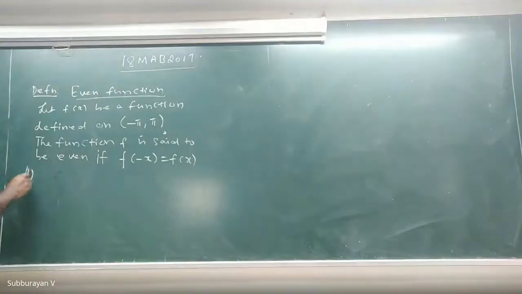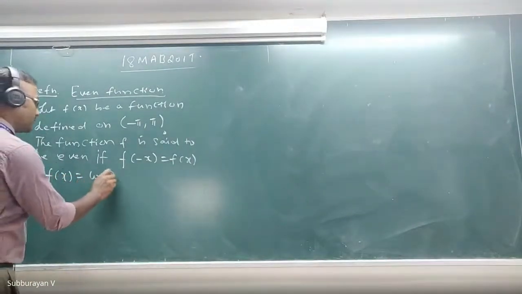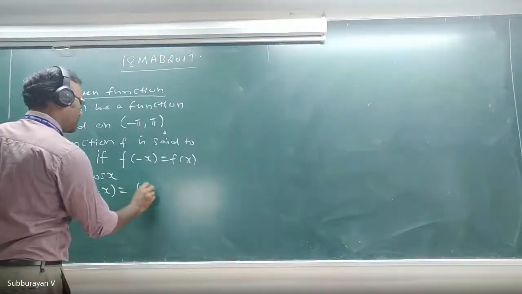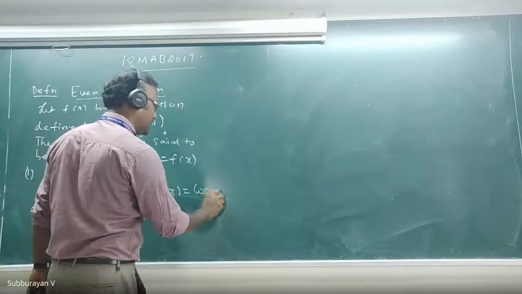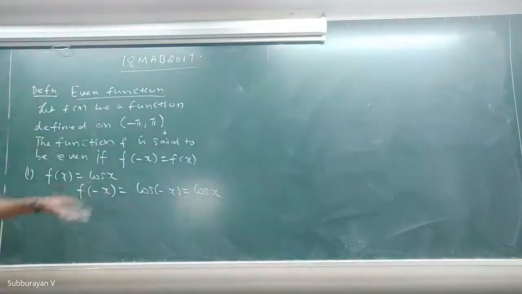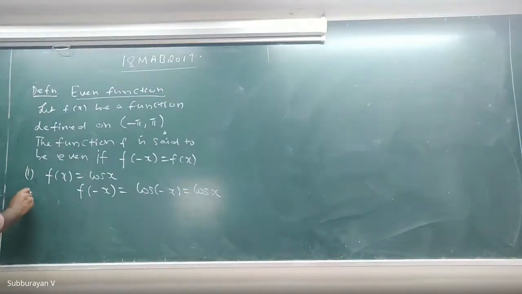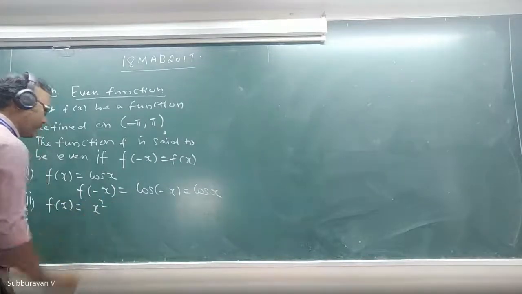Example, look at this: f of x equal to cos x. What is f of minus x? F of minus x is cos of minus x, but cos of minus x is the same as cos x. So therefore cos x is an even function. And the second one is f of x equal to x square.